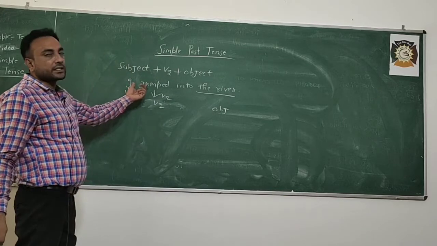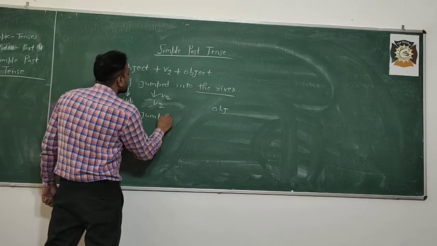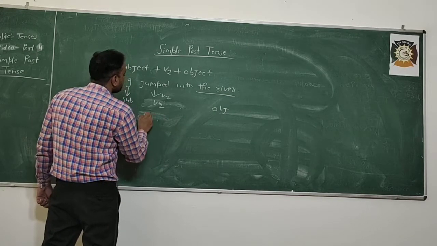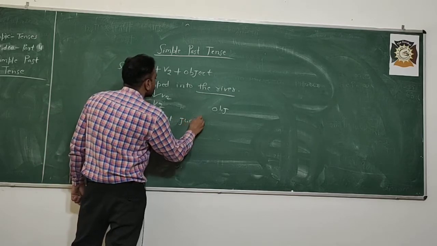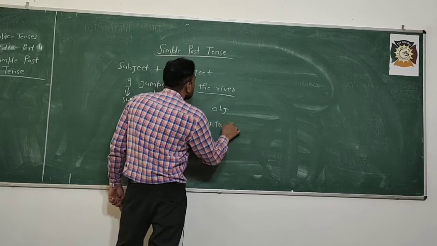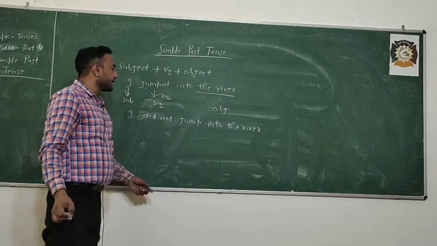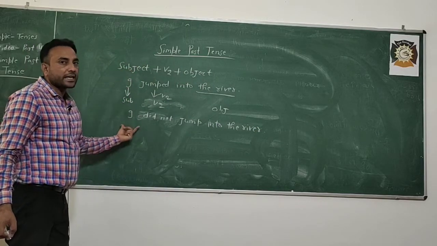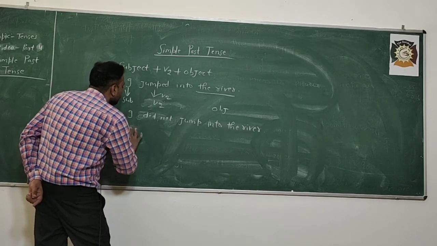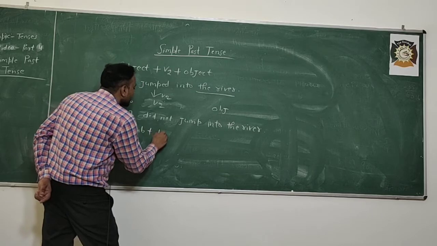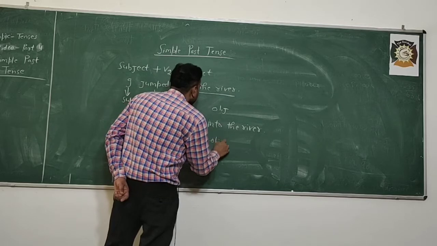And how do we change this sentence into negative? I jumped becomes I did not jump into the river. What will be the structural formula for negative sentences? Subject plus did not plus V1 plus object.